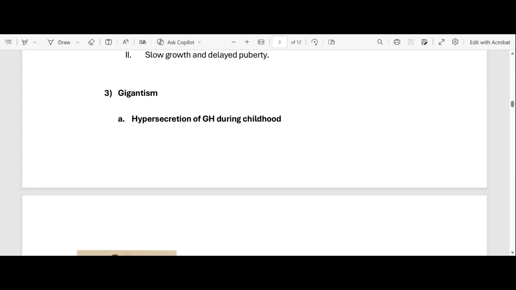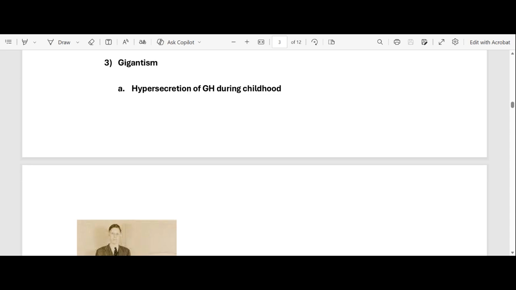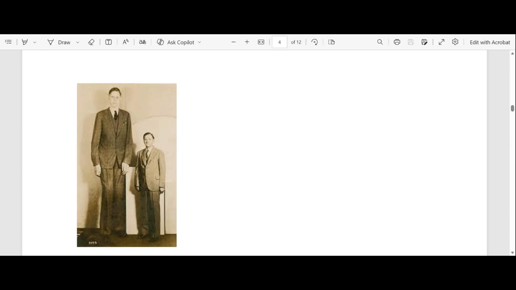You can say gigantism or giantism, right? Giantism or gigantism is caused by the hypersecretion of growth hormone during childhood. When the growth hormone is hypersecreted by the pituitary gland during childhood, it causes gigantism, right? Most of the people who play basketball had an oversecretion of growth hormone during their childhood.